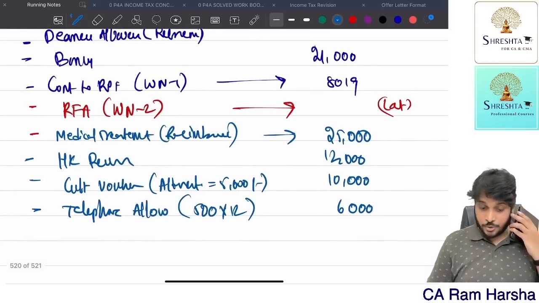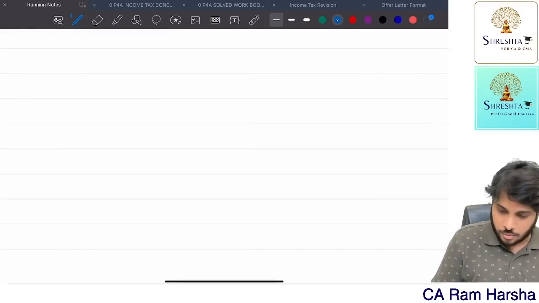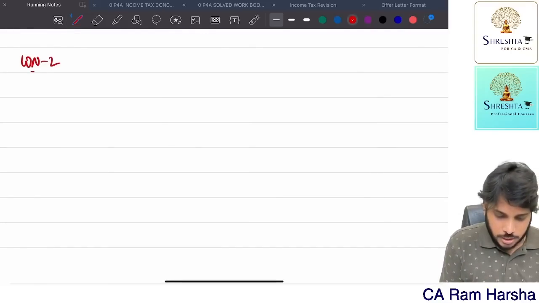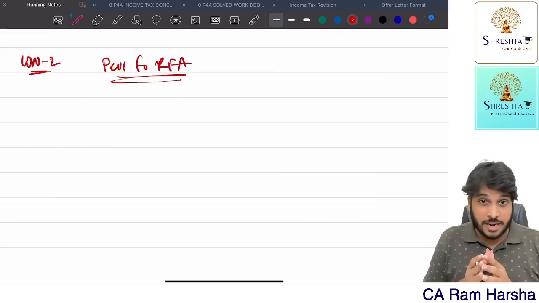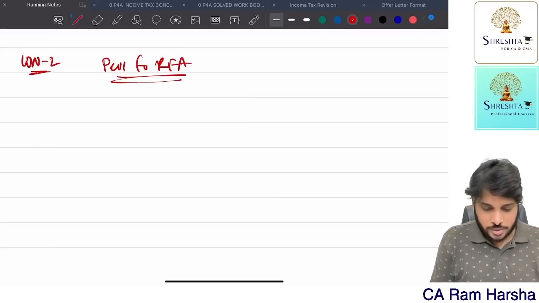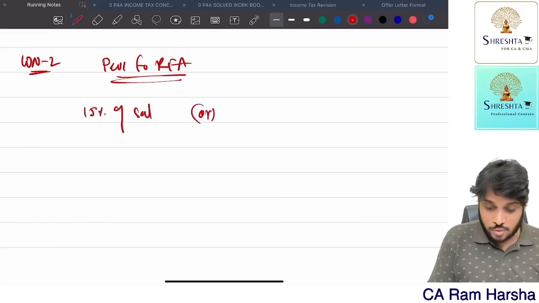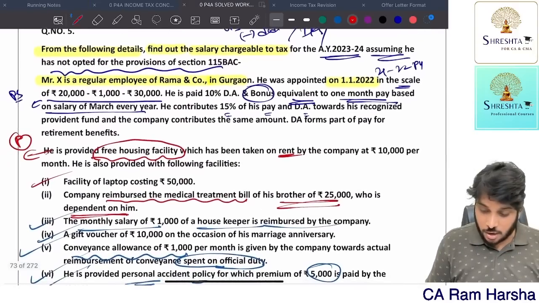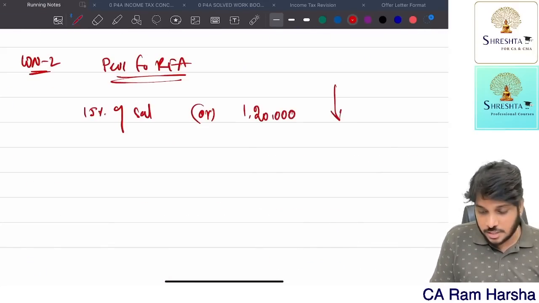Now we should compute rent-free accommodation facility. So working note 2. What is it? Working note 2: computation of perquisite for rent-free accommodation. He has been given accommodation which is taken on rent. So in such a case, 15% of salary or actual rent. How much is the actual rent they are paying for the house? 10,000 per month, which means 1,20,000 company is paying, whichever is lower.